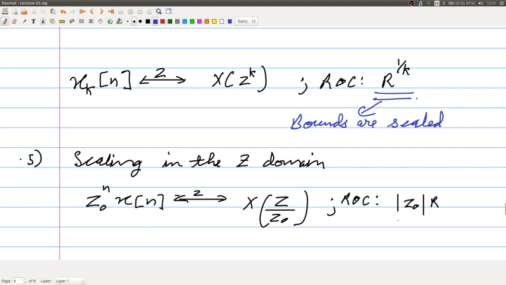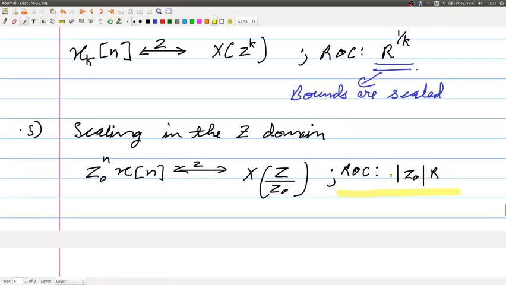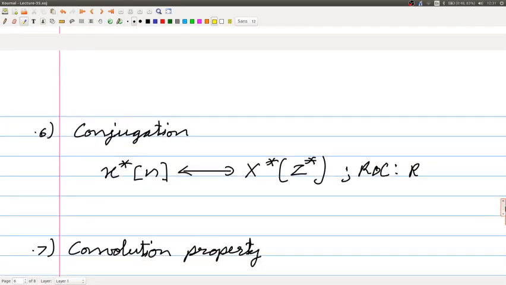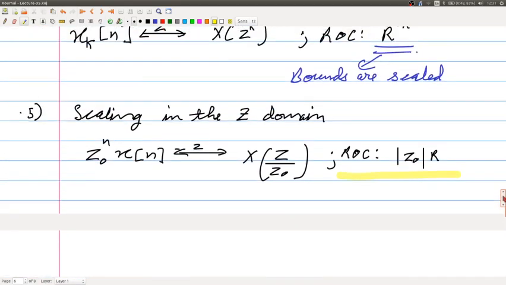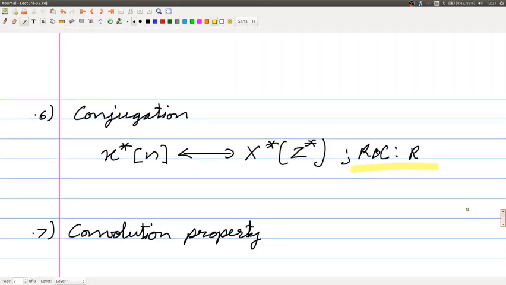Here the region of convergence is scaled as well. Conjugation property: here the region of convergence remains the same, because the region of convergence essentially depends on the magnitude. You should derive this as well.